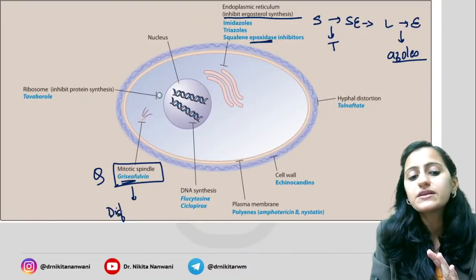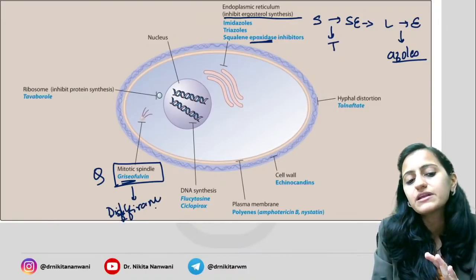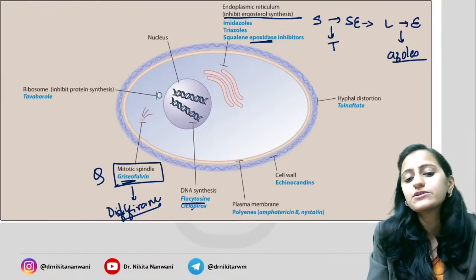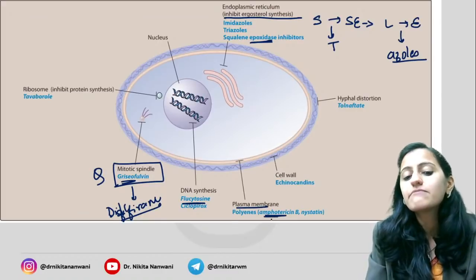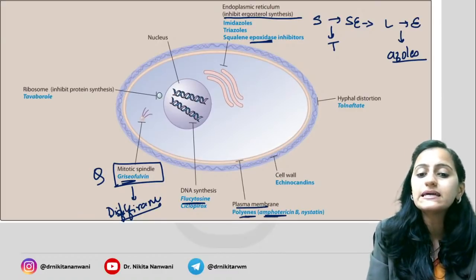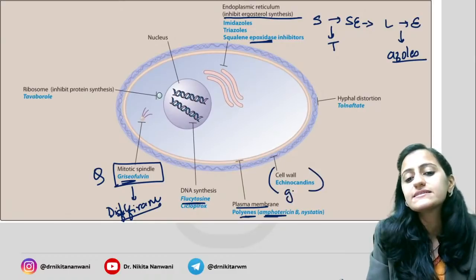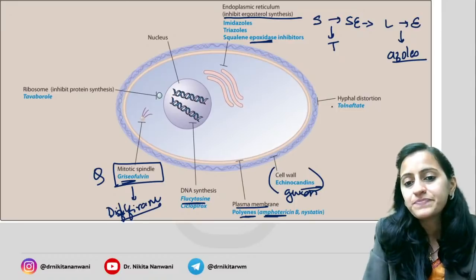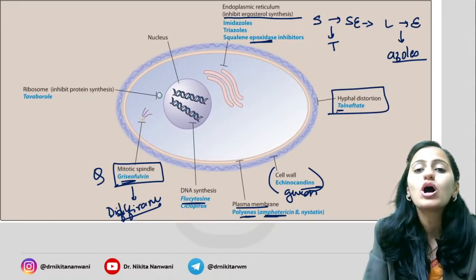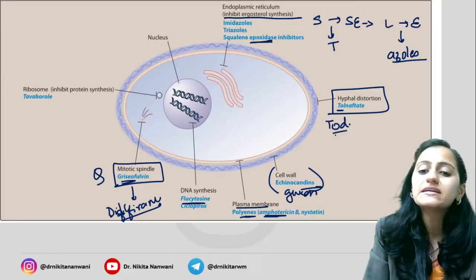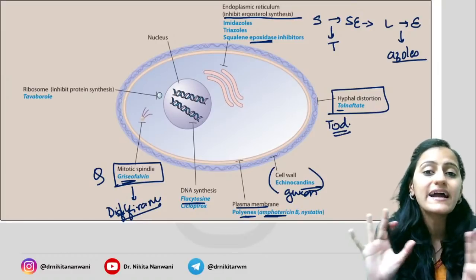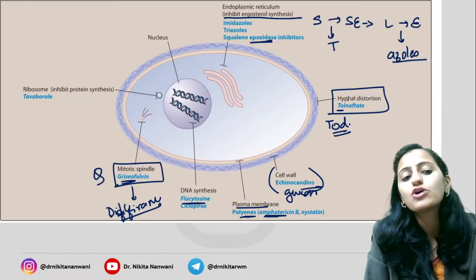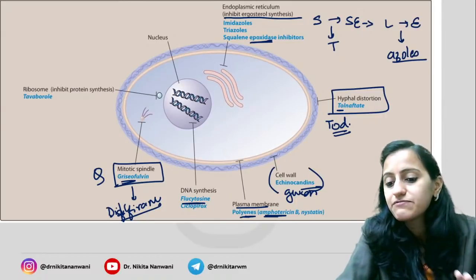Remember, important drug interaction, disulfiram reaction with griseofulvin. DNA synthesis, flucytosine. Plasma membrane, amphotericin B, that is your polyene. Cell wall, which contains the glucan, is your echinocandin. Hyphal distortion, tolnaftate. Tolnaftate breaks the hyphae. That's your tolnaftate, which is your hyphal distortion.